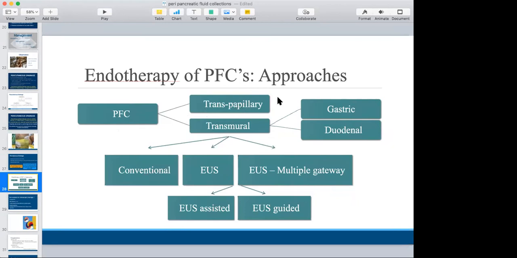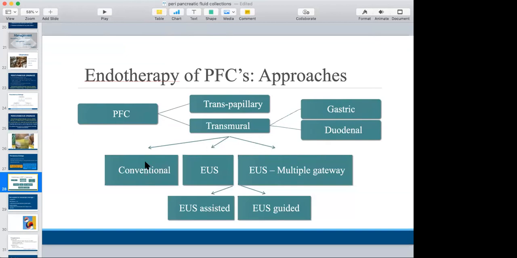Transpapillary drainage is through ERCP and pancreatic duct stenting, where sometimes a resolution of fluid collection or a pseudocyst can occur. Transmural is when a pseudocyst or a wall of necrosis has an impression on the gastric or duodenal mucosa. A transmural perforation is done, and through that the stents are placed, either plastic or metal.